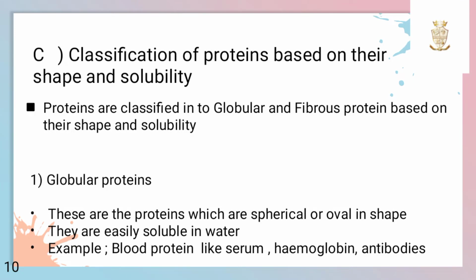Next classification is based on their shape and solubility. Proteins are classified into globular and fibrous proteins based on their shape and solubility. First one is globular protein. These are the proteins which are spherical or oval in shape. In case of solubility, they are easily soluble in water. Blood proteins like serum, hemoglobin, antibodies are examples of globular proteins.